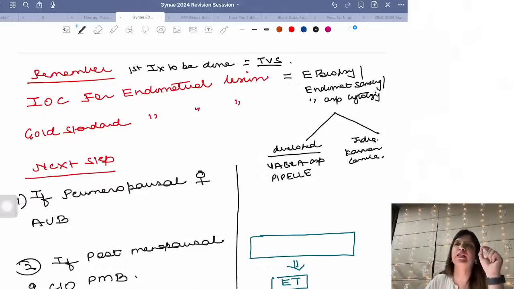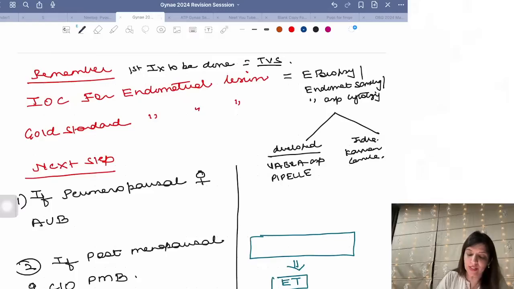One time in the NEET exam, they had shown an image of Karman's cannula and asked it is used for all of the following purposes except, and one of the options was endometrial biopsy. Many students marked the answer as endometrial biopsy. Please remember, in India, we are doing endometrial biopsy with the help of Karman's cannula.